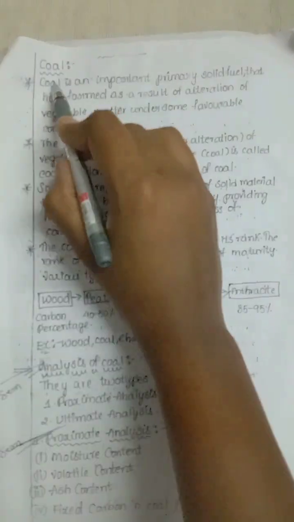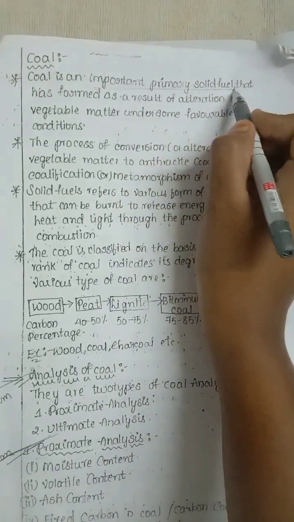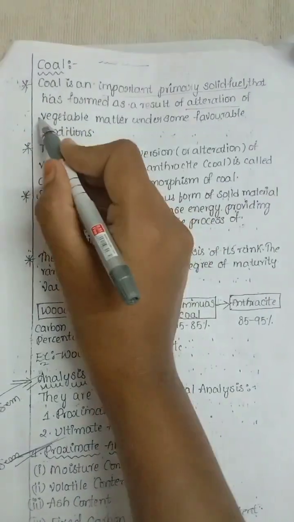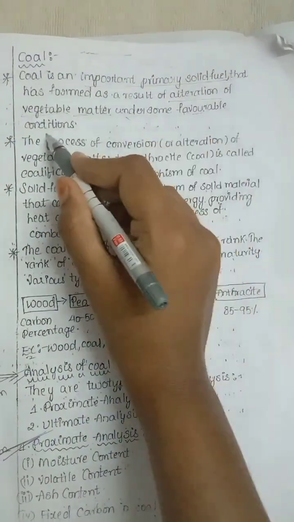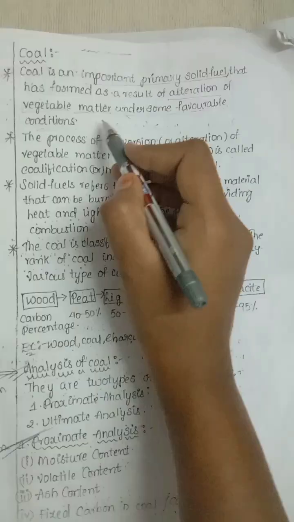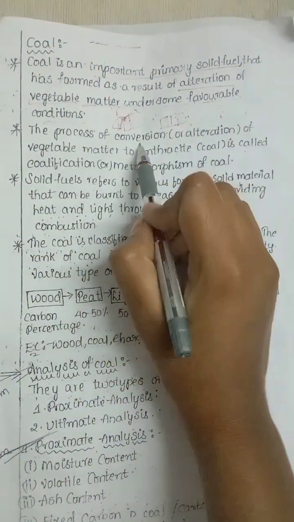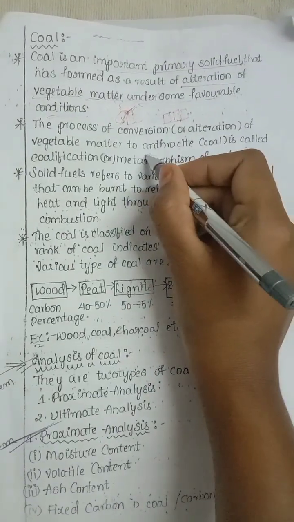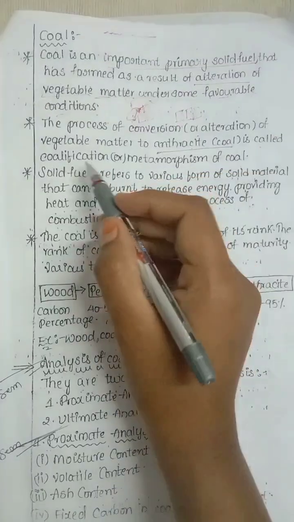Another concept is coal. It is an important primary solid fuel. The process of conversion or alteration of vegetable matter under favorable conditions to anthracite or coal is known as coalification.